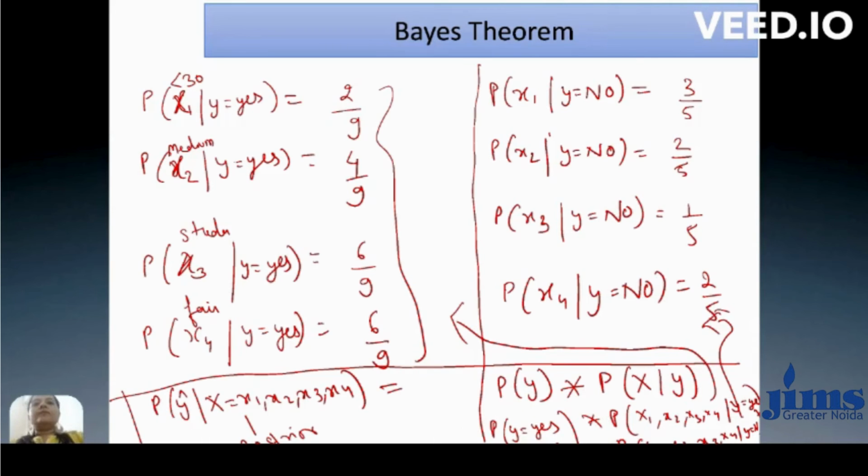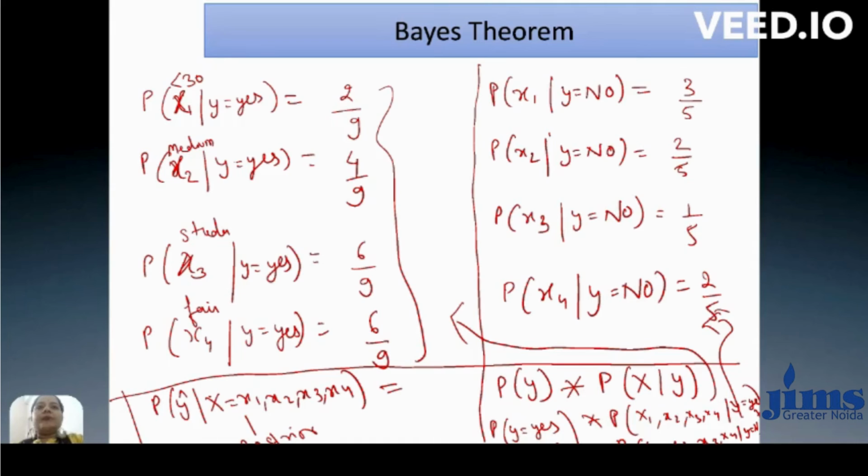Okay, now we have to calculate the probability of y hat when x is given. So here x has 4 values, and we have to calculate this section. For this, we have to multiply these values: probability of y into probability of x given y. The probability of y also holds two values, y is equal to yes or y is equal to no, into the probability of x given y. Here x holds 4 values and y holds 2 values.